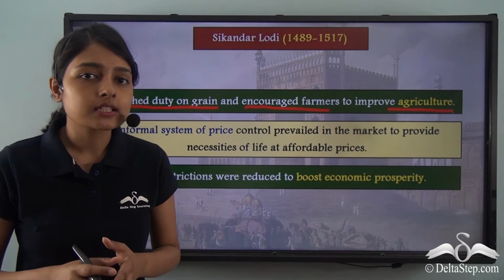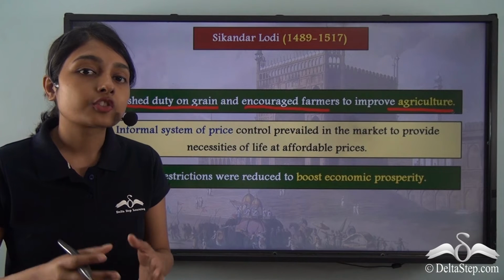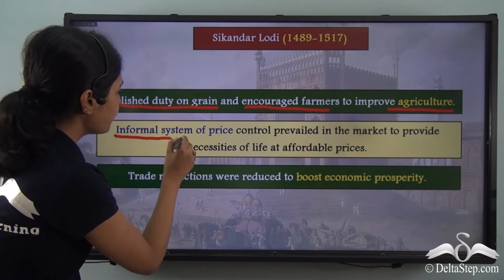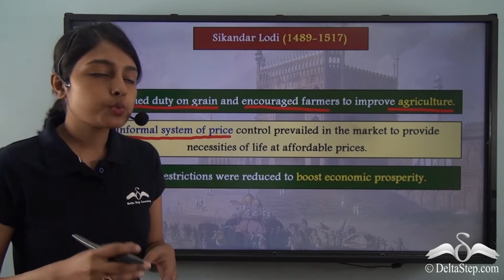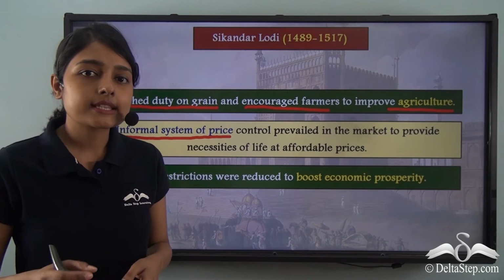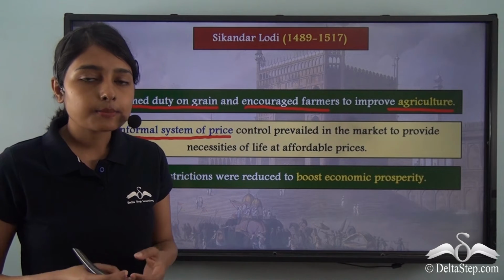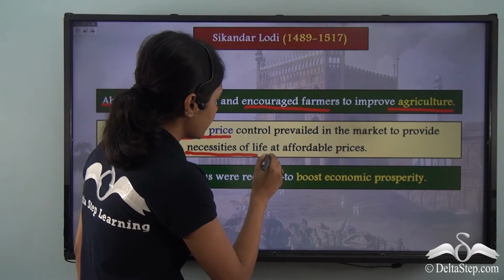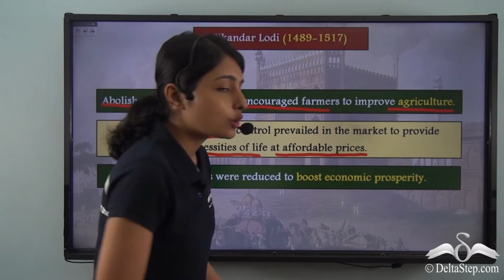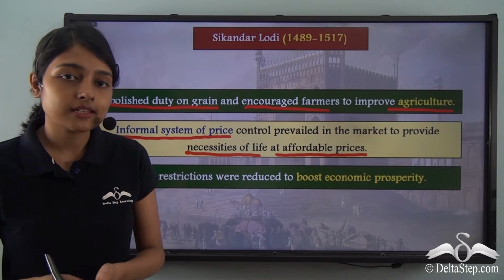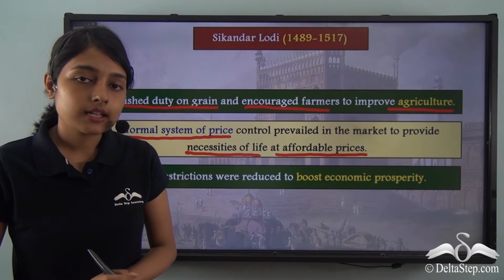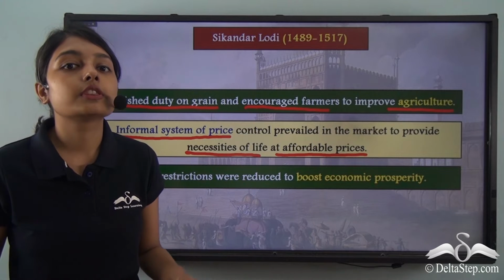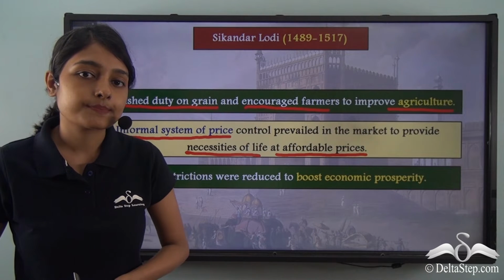But what else did he do to further strengthen his rule? He also introduced an informal system of price. What was this system of price intended to do? This system of price was meant to provide necessities of life at affordable prices to all the people living in his dynasty. In this way, he promoted agricultural growth simultaneously with the well-being of his subjects.